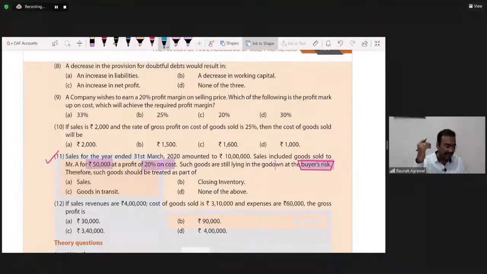Just a moment. The portal is not working. I'm unable to see your doubts. Just a moment.